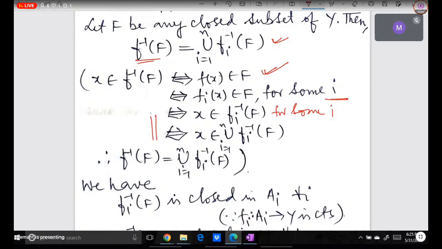And again we have in this direction, अगर x is in union, तो इसका मतलब क्या होगा कि x belongs to fi inverse of F for some i। इसका मतलब कि fi x belongs to F for some i। तो जो fi x है वही तो fx है, fx belongs to F, so that means x belongs to f inverse of F। तो another way containment आ जाएगा और ऐसे this containment, so finally we get this equality।